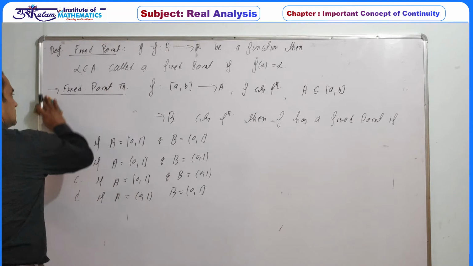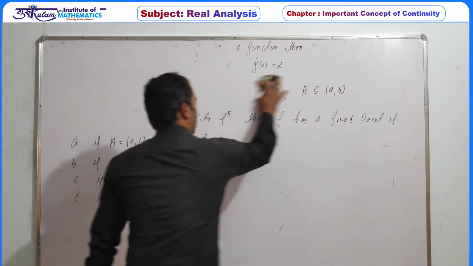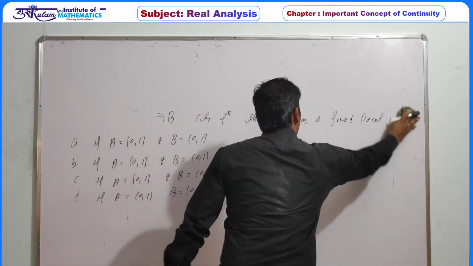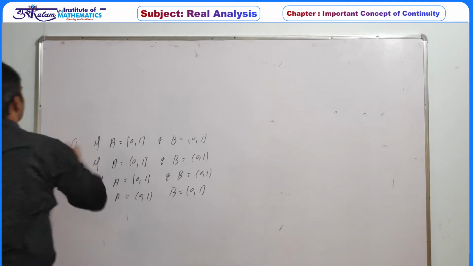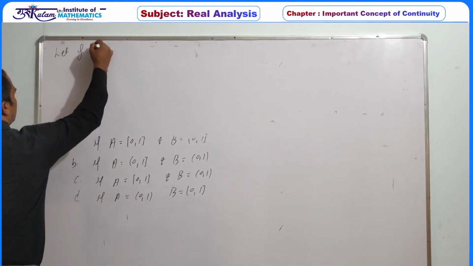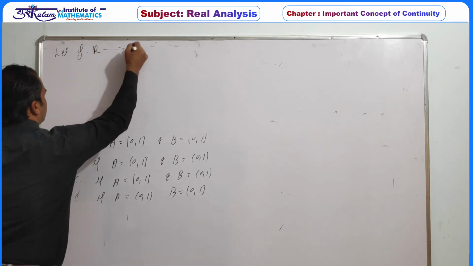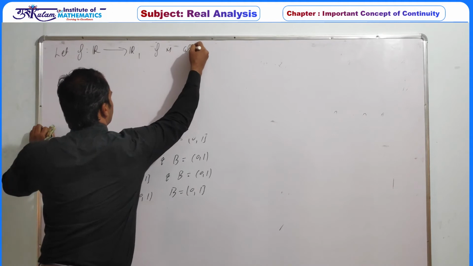So next is some other information about the fixed point whenever the function is defined on the real line. Let f be a function defined from R to R, and f is a continuous function.